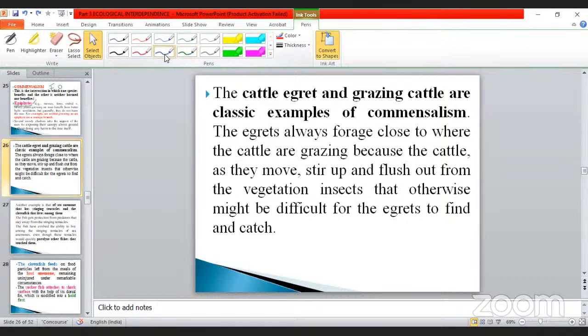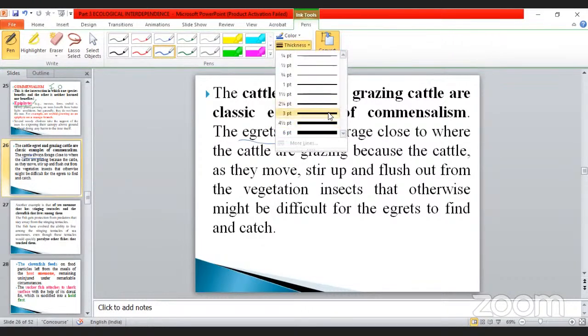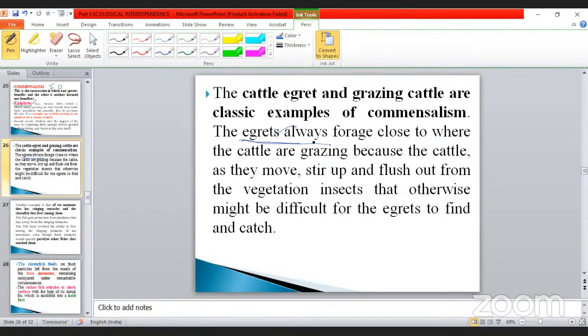See here, the egret. It is nothing but one of the small birds. The egrets forage close to where the cattle are grazing, because the cattle move, stir up and flush out the vegetation insects that otherwise might be difficult for the egret to find and catch. So this is also another one. It always adheres on the surface of the cattle, without any harm.